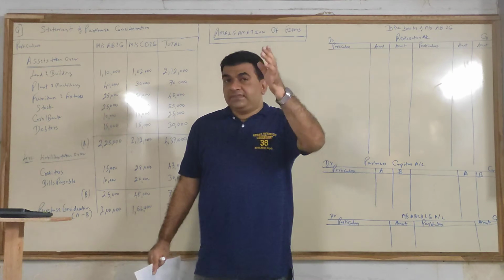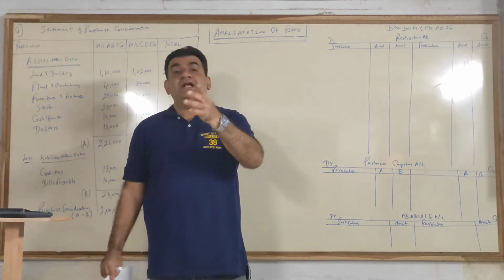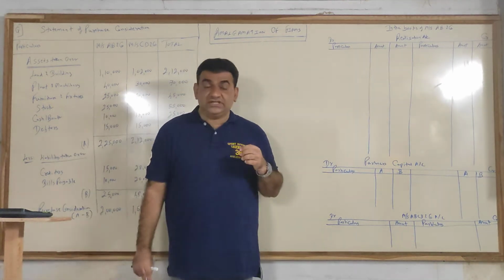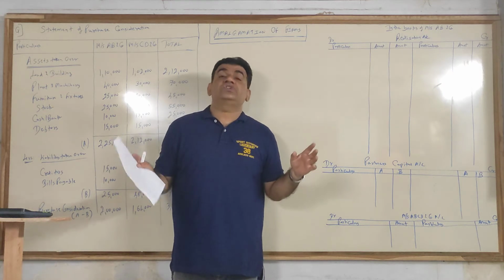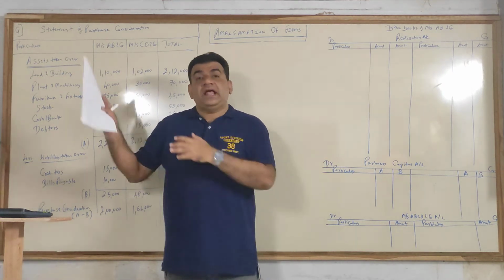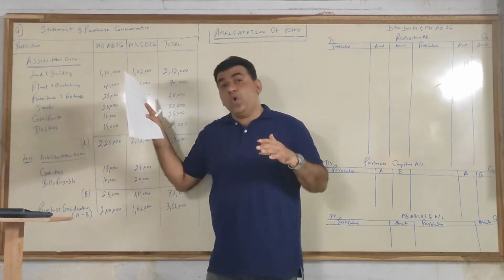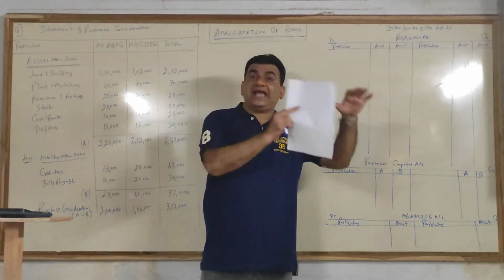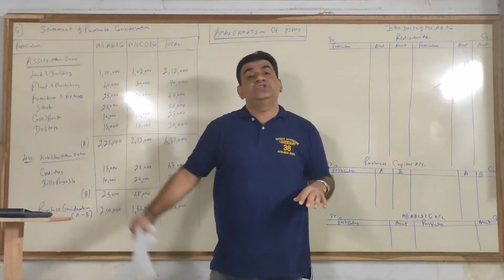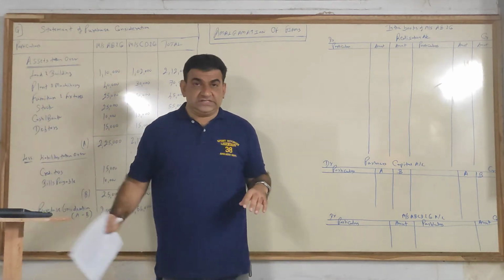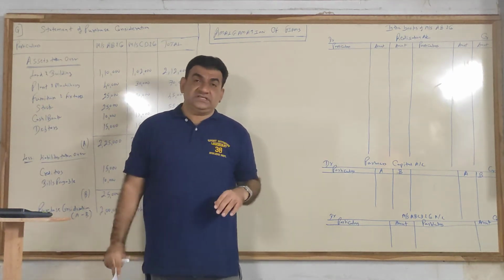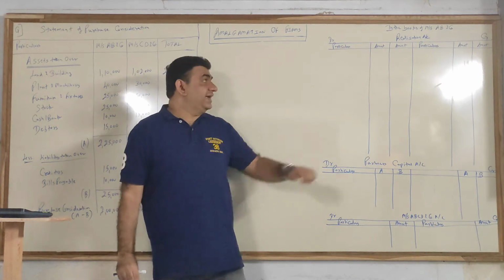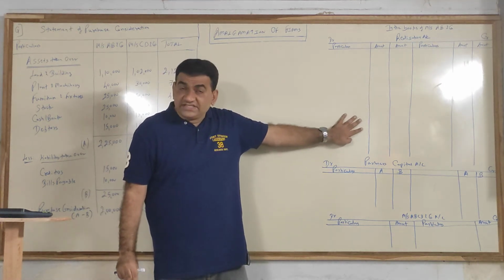In SYJC you all did a chapter called dissolution. Dissolution means closing down the business. In amalgamation also, the old firms are merging with the new firm, so they are also closing their business. Whenever you close the business, the first account you prepare is realization.